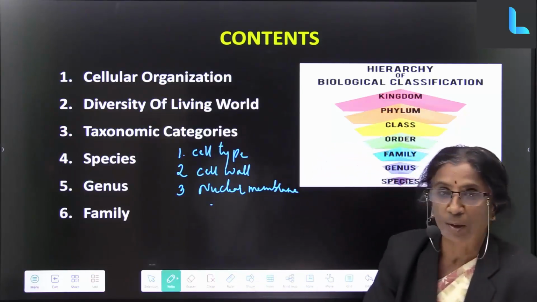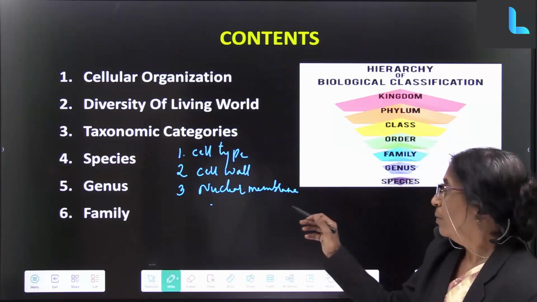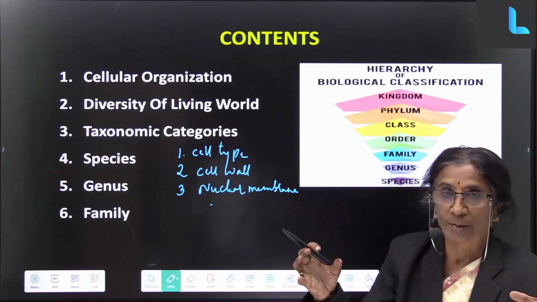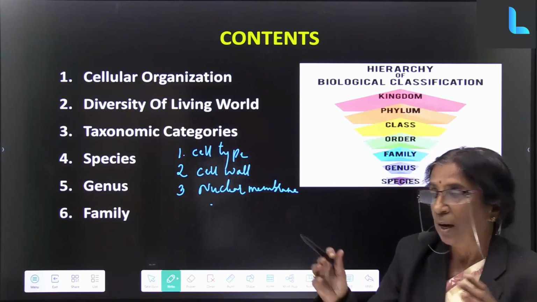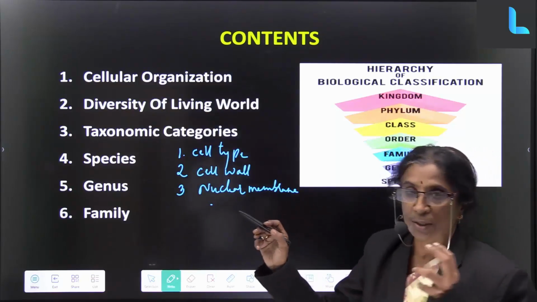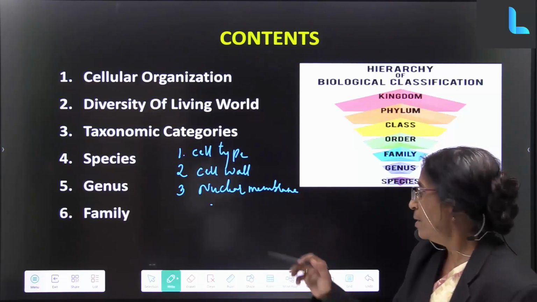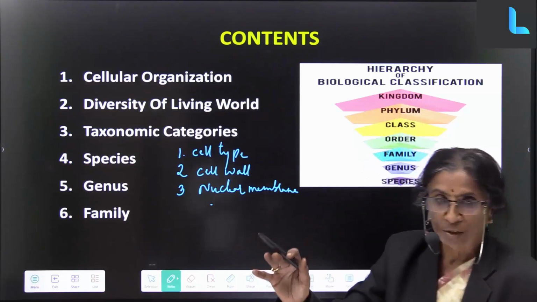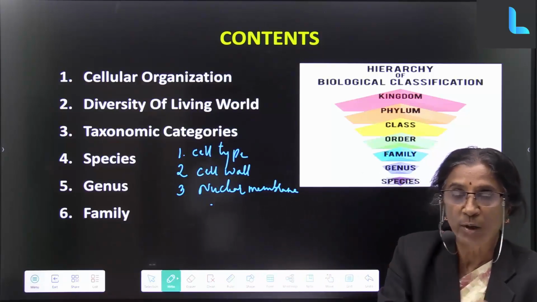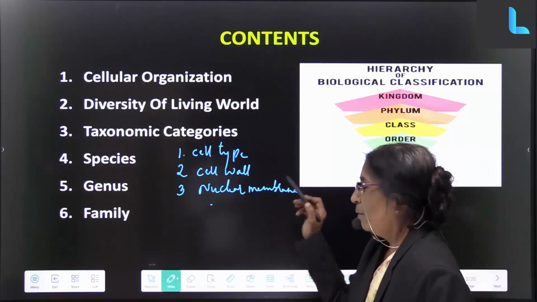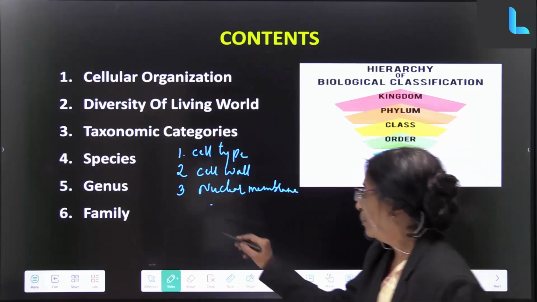What is a nuclear membrane? Just now we classified all the living beings according to the nuclear membrane, whether it is found or not found. So prokaryotes are those with no nuclear membrane, eukaryotes are those which have a nuclear membrane.